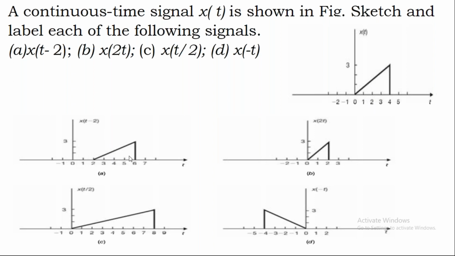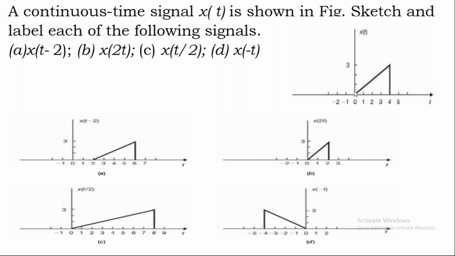This is what x of t minus 2. Now the earlier waveform starts at 0 and ends at 4. But since you push it towards the right by 2 intervals, since it is t minus 2, and you equate it to 0, you will get t equal to 2. Which means the actual signal x of t is moving, since the value of t is 2, which is positive, the waveform is moving towards the right in the positive direction by 2 intervals, by a value 2.